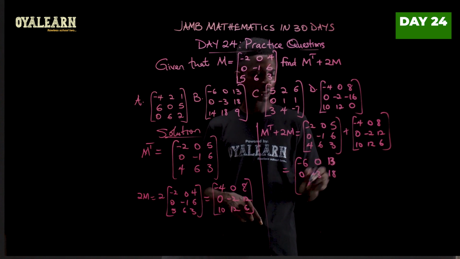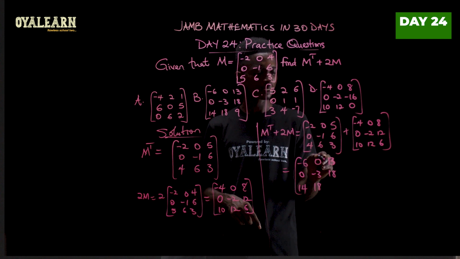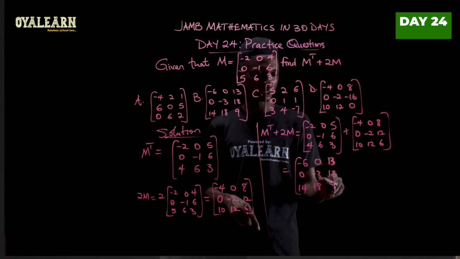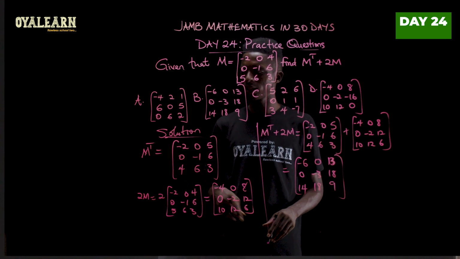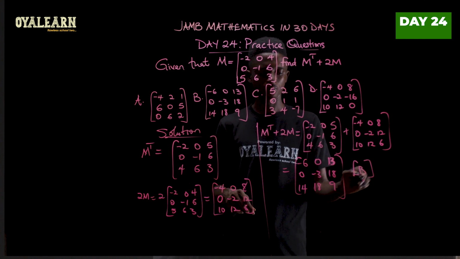Now 4 plus 10, 14. 6 plus 12, that's 18. And then 3 plus 6 will give us 9. So of all the options provided, the only one is B. So the correct answer is B.